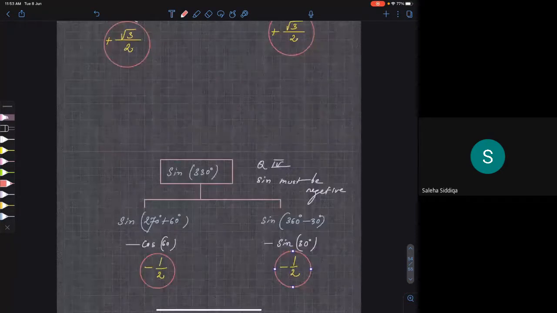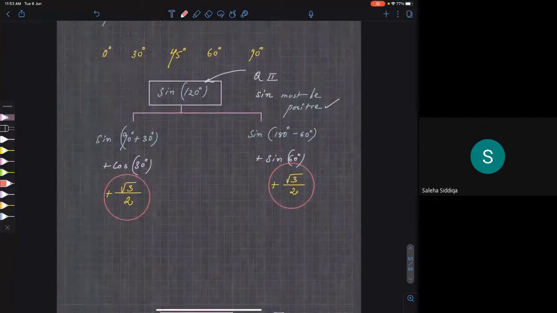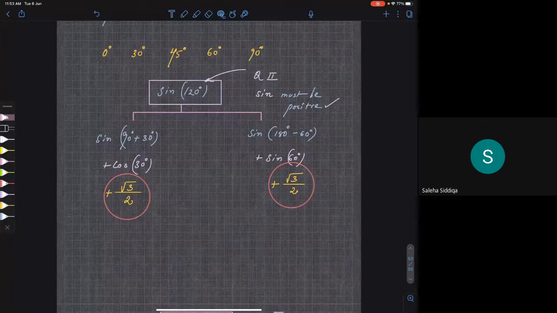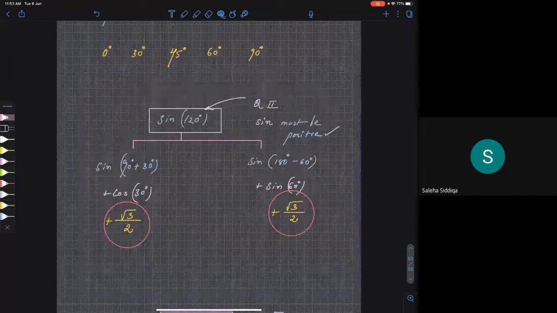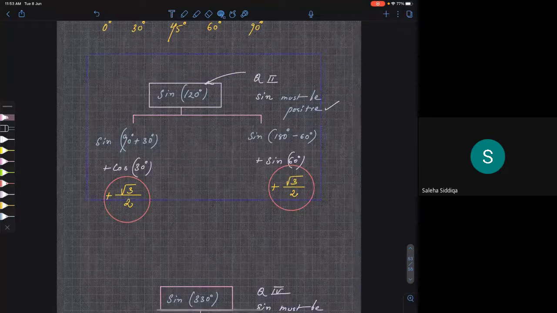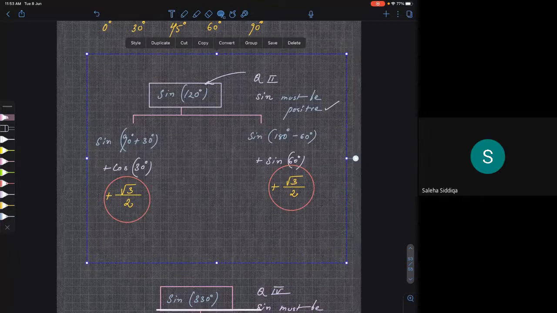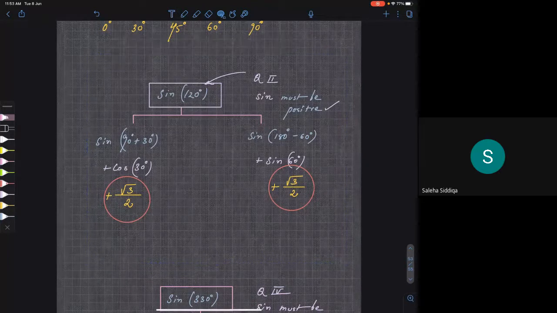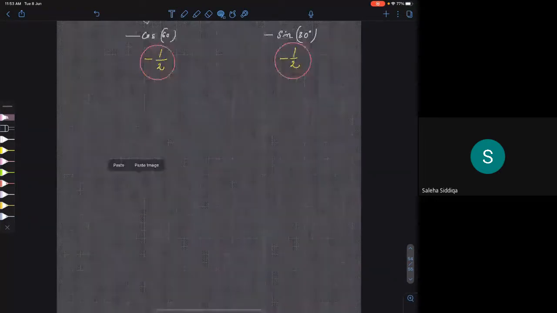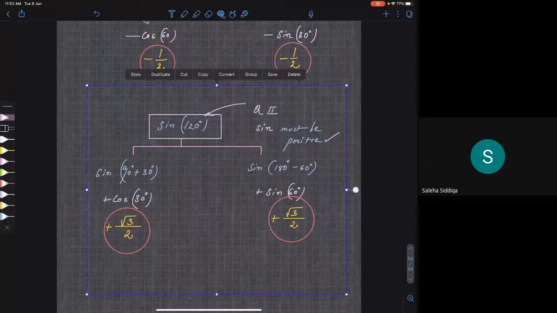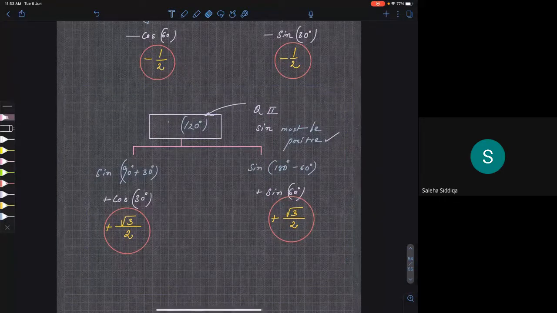Now I'll ask you one more question, a similar question. So now, instead of sine, if it was cos 120, now tell me, cos in the second quadrant is what, positive or negative?